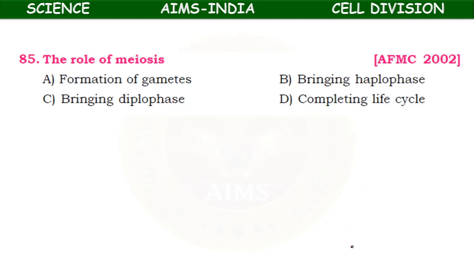Okay, the last question: what is the role of meiosis? Formation of gametes, bringing haplophase, bringing diplophase, completing life cycle. The role of meiosis is formation of gametes.